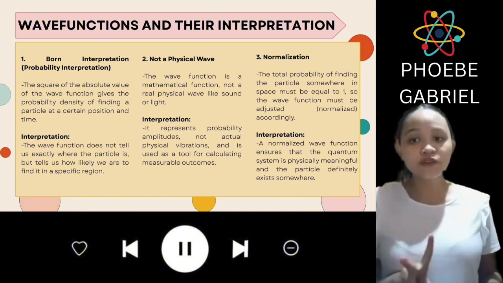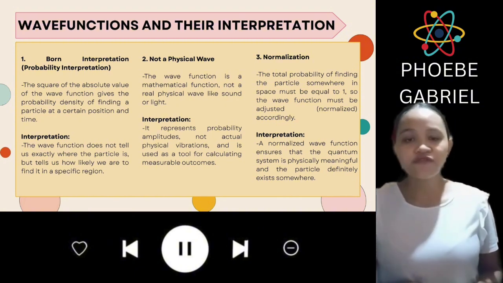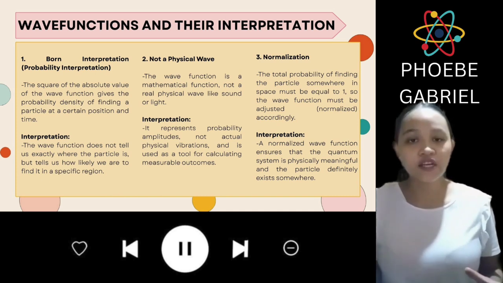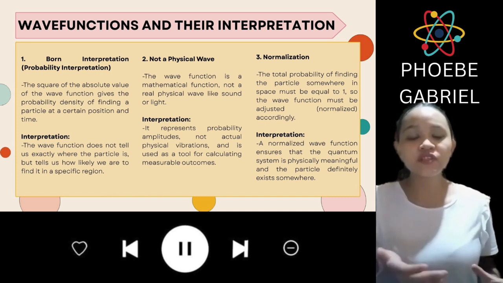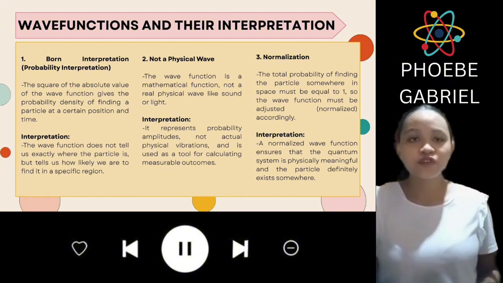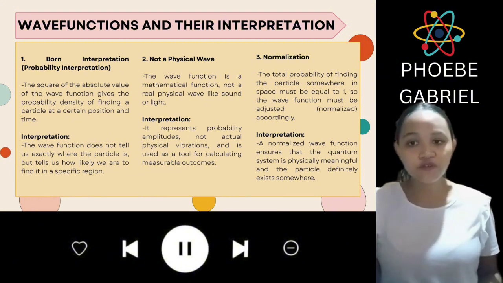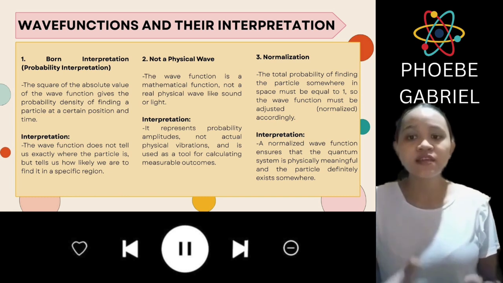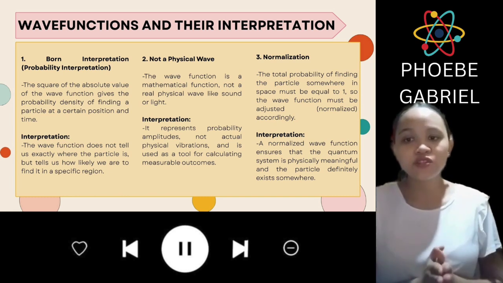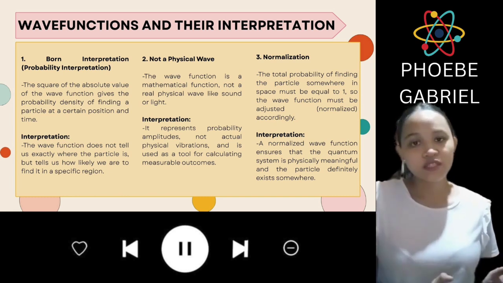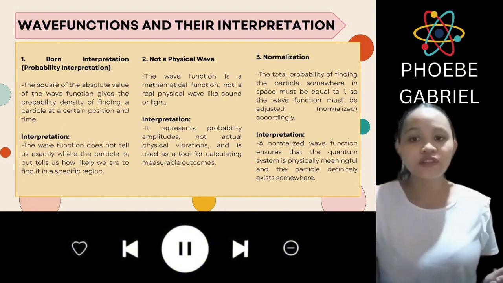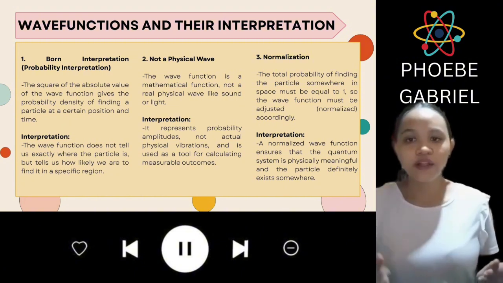Number two, we have the not a physical wave. The wave function is a mathematical function, not a real physical wave like sound or light. The interpretation is that it represents probability amplitudes, not actual physical vibrations, and it is used as a tool for calculating measurable outcomes.